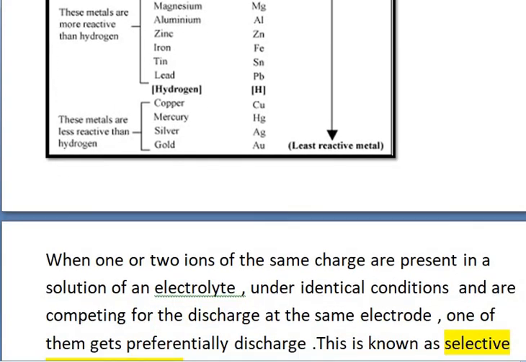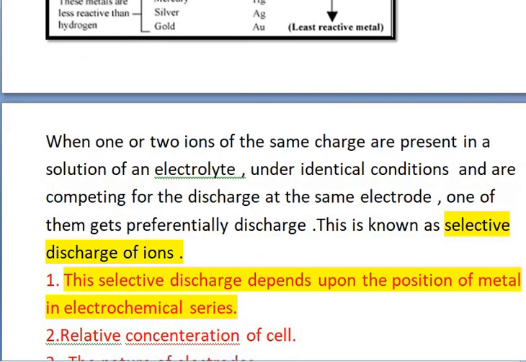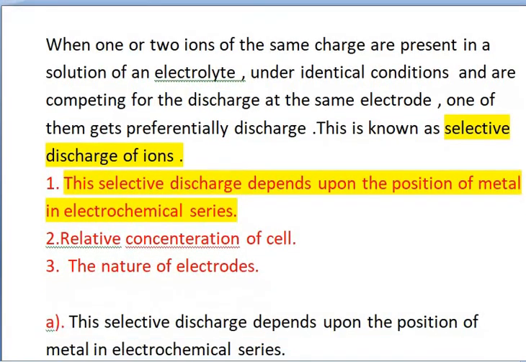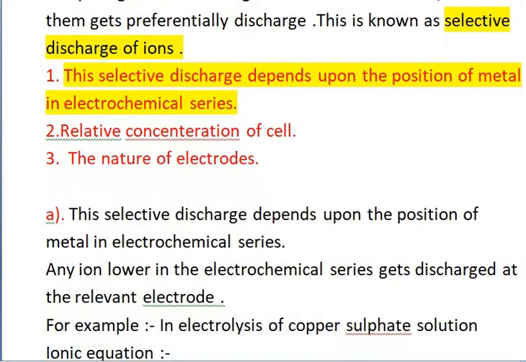For attempting this, we need to learn the electrochemical series completely. Copper is present below hydrogen, so copper will discharge on the selective electrode. So that is the part here.